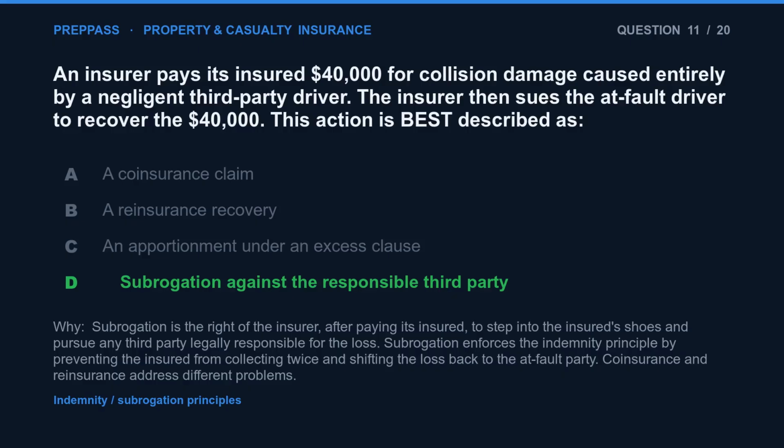The correct answer is D. Subrogation is the right of the insurer, after paying its insured, to step into the insured's shoes and pursue any third party legally responsible for the loss. Subrogation enforces the indemnity principle by preventing the insured from collecting twice and shifting the loss back to the at-fault party. Coinsurance and reinsurance address different problems.